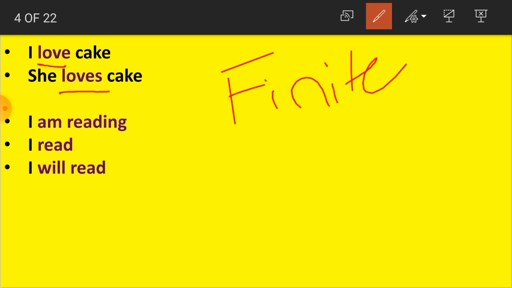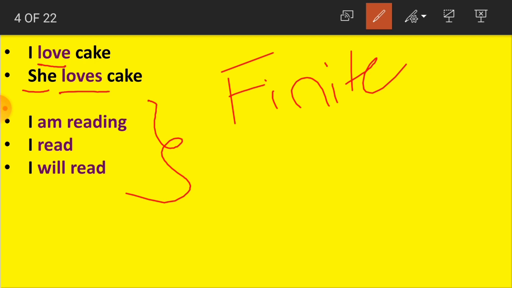Here I is the first person, so when we write about the first person, we use love. When the same verb is used for the third person, she, the verb is added with s: she loves cake. Understood children? Yes. I love cake, she loves cake. I eat mango, he eats mangoes. Like that.